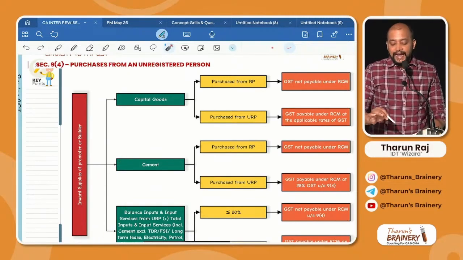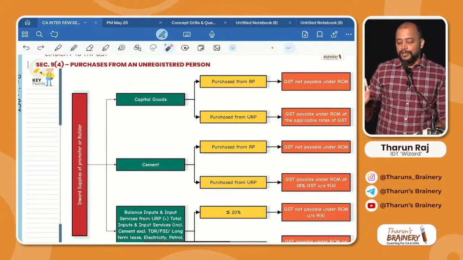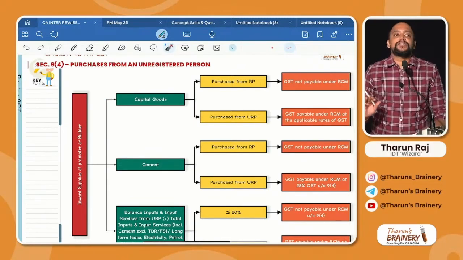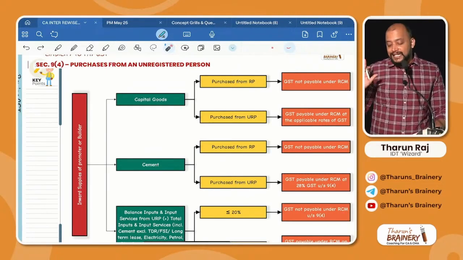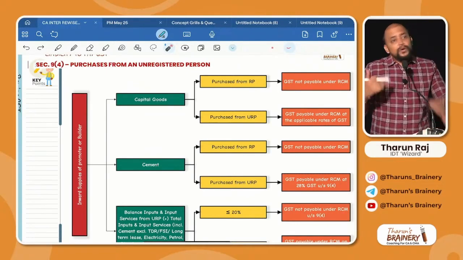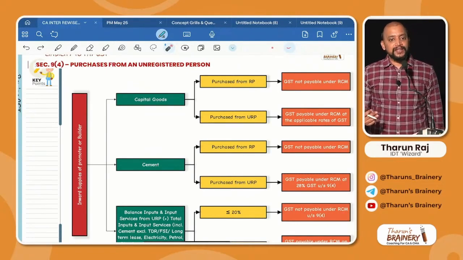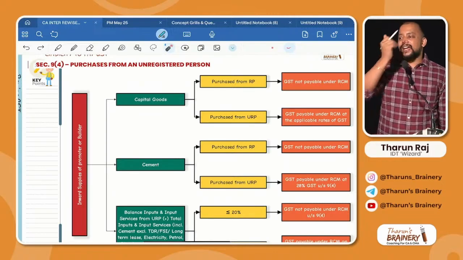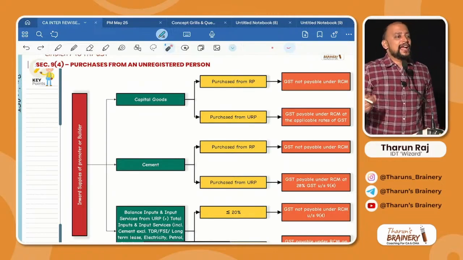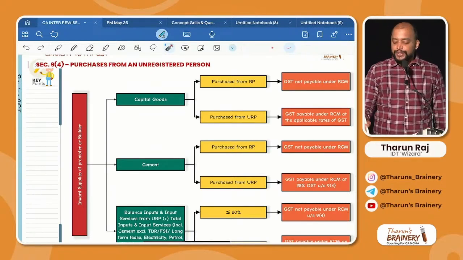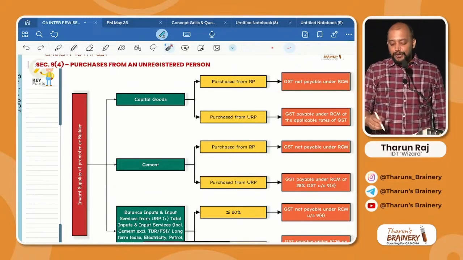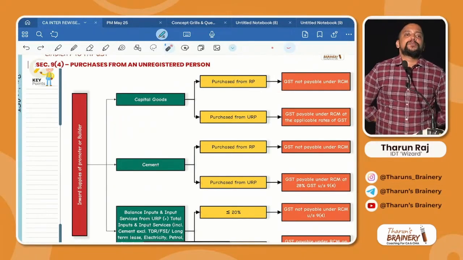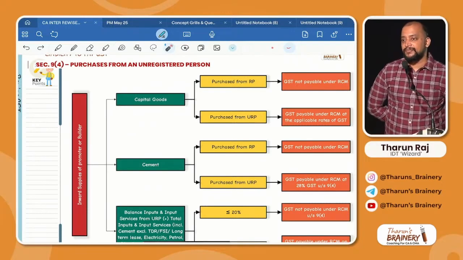If they buy capital goods, check whether they purchased from a registered person or unregistered person. If they purchased from a registered person, no issue. Why no issue? Already you paid GST to that person. So why do you need to again pay GST under RCM? So GST is not payable under RCM. Got it? Suppose you buy capital goods, what capital goods will a promoter or builder buy?